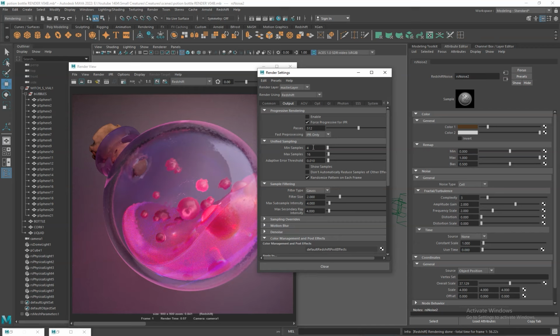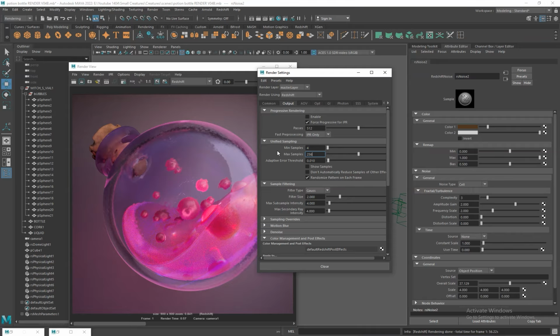Unified sampling controls how many samples Redshift can use to reduce noise in the final image. Max samples is basically the upper limit of how many samples the renderer is allowed to use when it detects noisy areas.